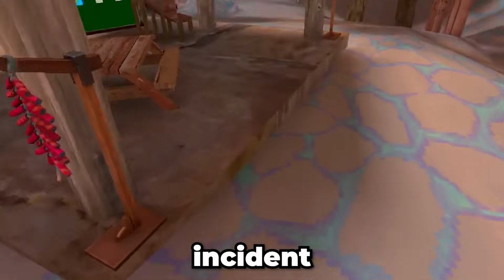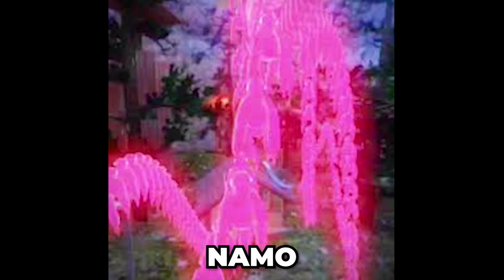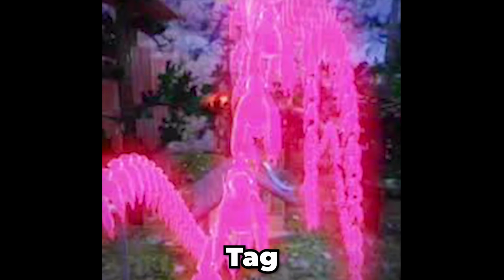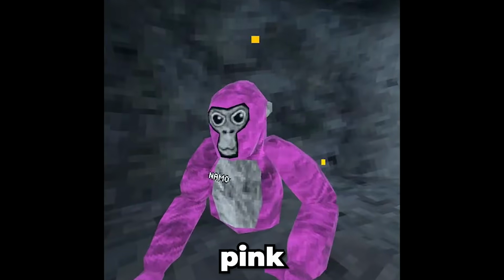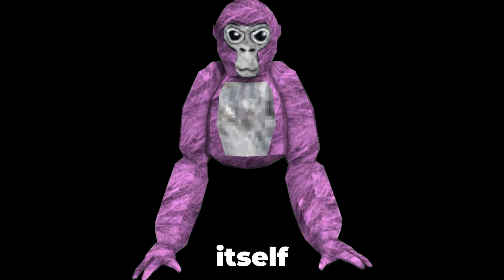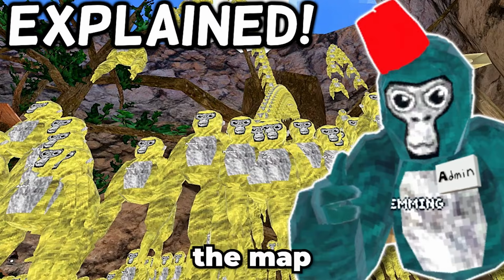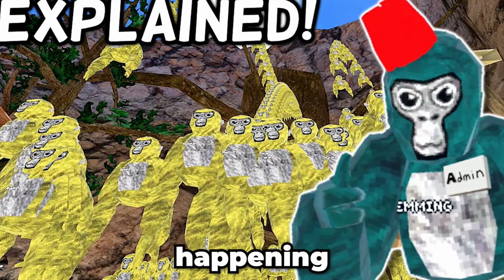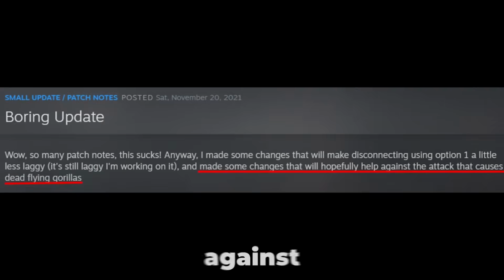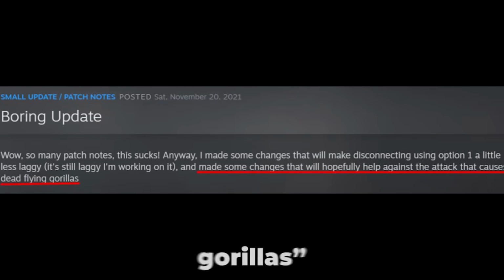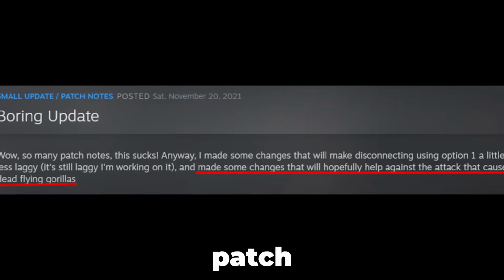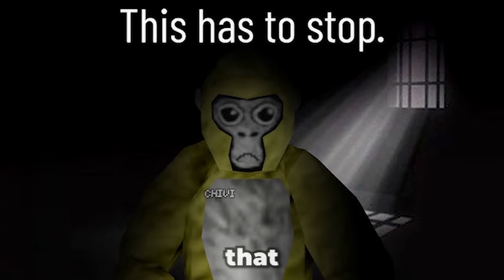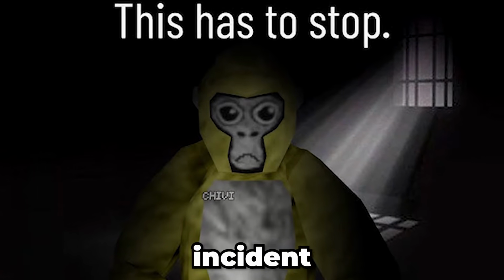November Hack Incident. The November Hack Incident, or more widely known as the Namo incident, was a time in Gorilla Tag where players would just randomly see this pink gorilla named Namo. Namo would stay perfectly still, clone itself, and sometimes teleport around the map. Around the time this incident was happening, Lemming released a patch note: "Made some changes that will hopefully help against the attack that causes dead flying gorillas," was said at the end of the patch note. Credits to Chivi and his video that informs about Namo and this weird incident.